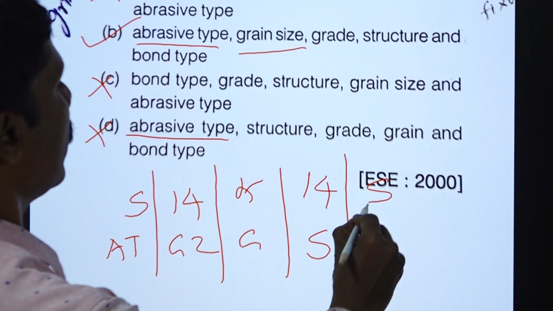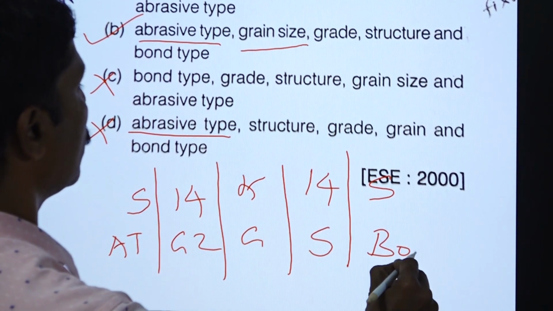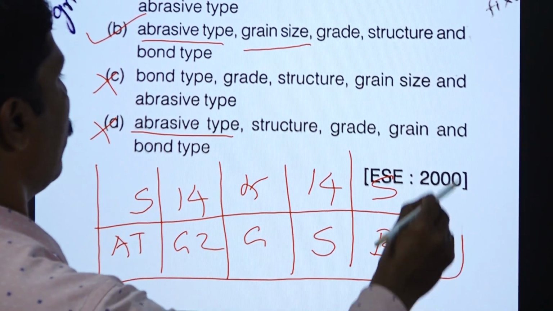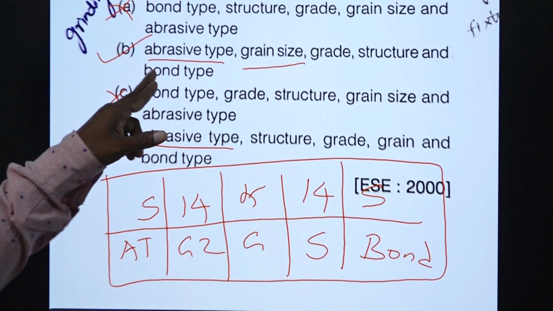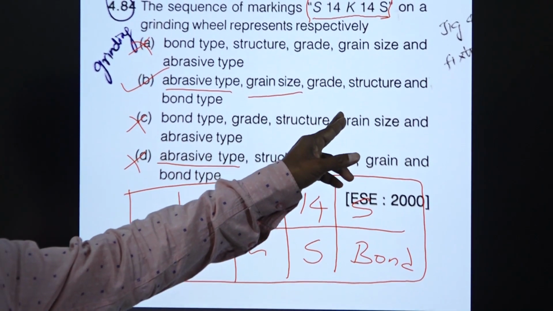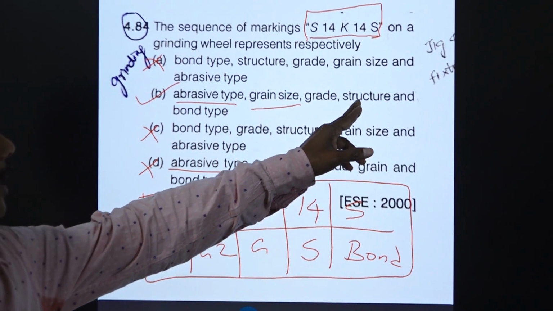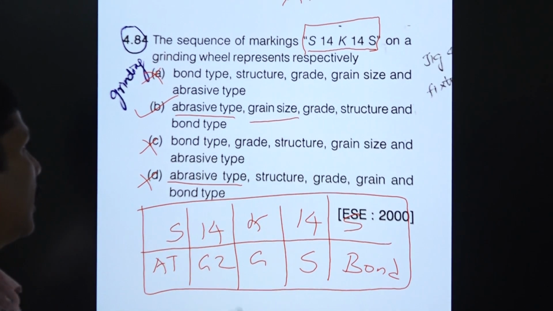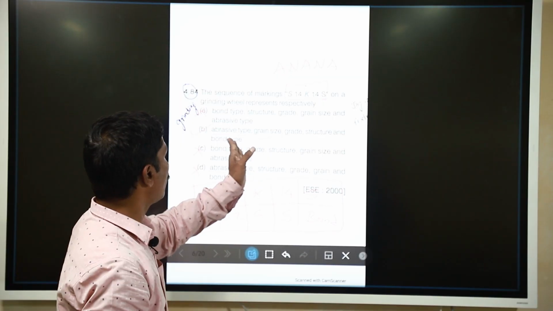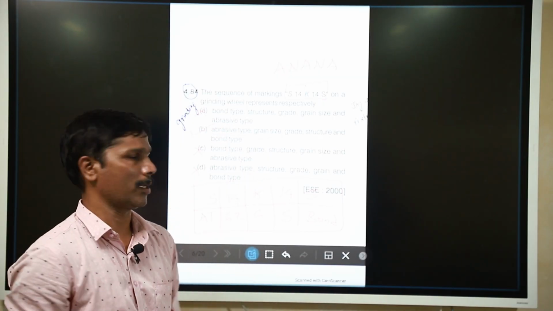The next alphabet is the bond. So the first represents the abrasive type, the second the grain size, the third the grade, the fourth the structure, and the fifth the bond type.